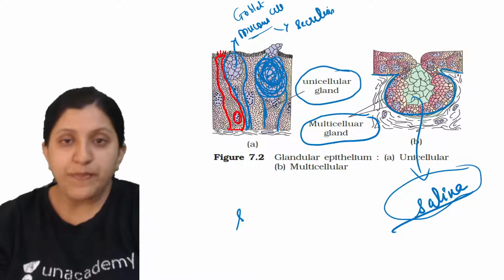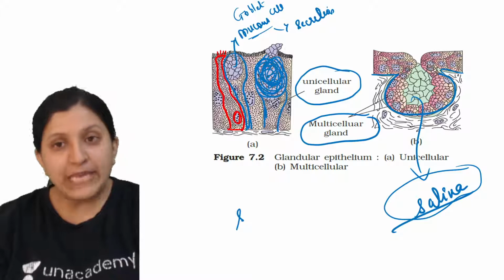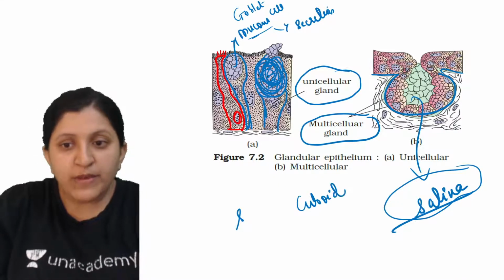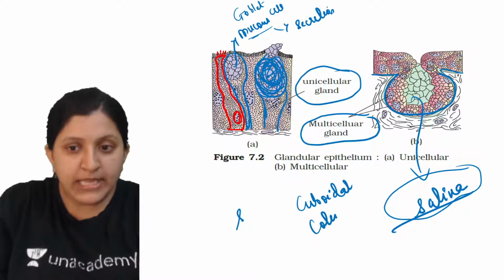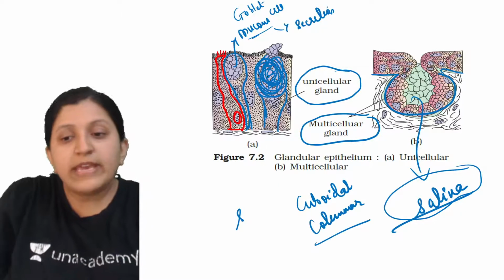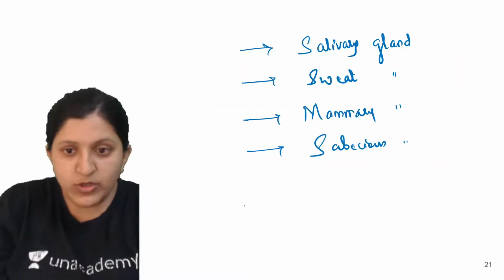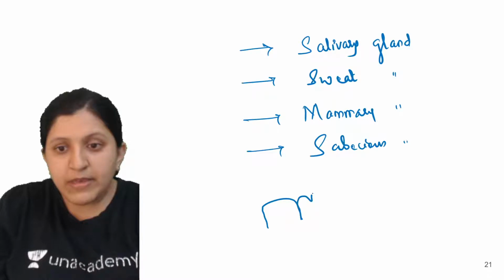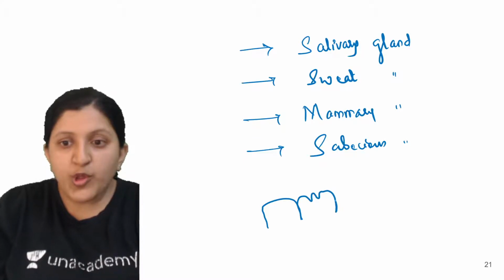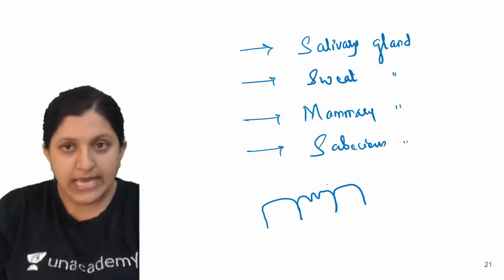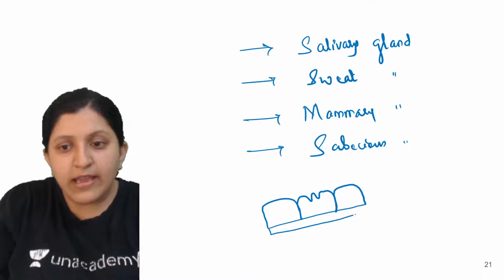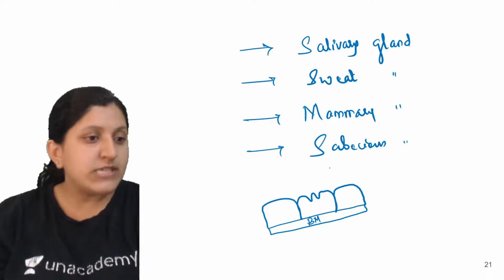Now with respect to that, these are all made up of many epithelial cells, which can be either cuboidal or columnar epithelium, and they can also have a brush border. Let's say this is a cuboidal epithelium. Cuboidal epithelium can have a brush border like this, or it can remain just like this. If a brush border is there, the surface area can be increased. This one is placed on a basement membrane, so you can see this type of cell.